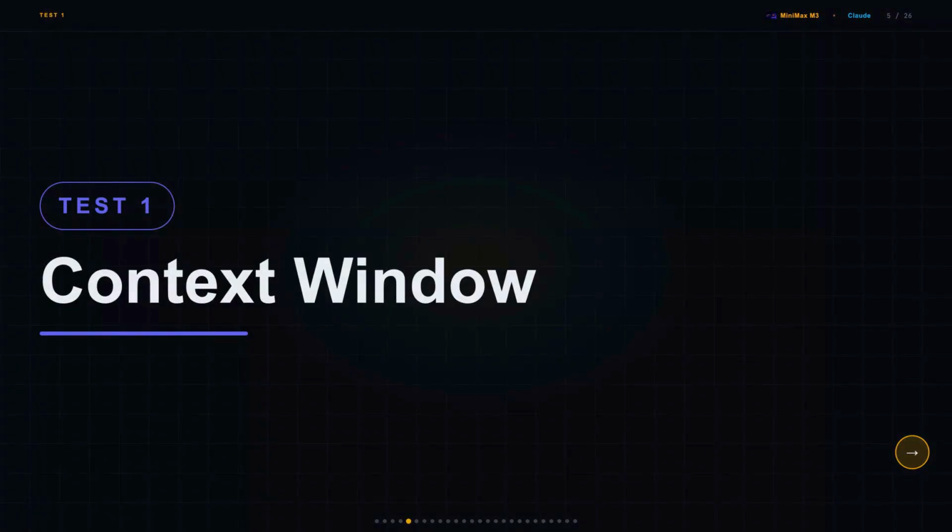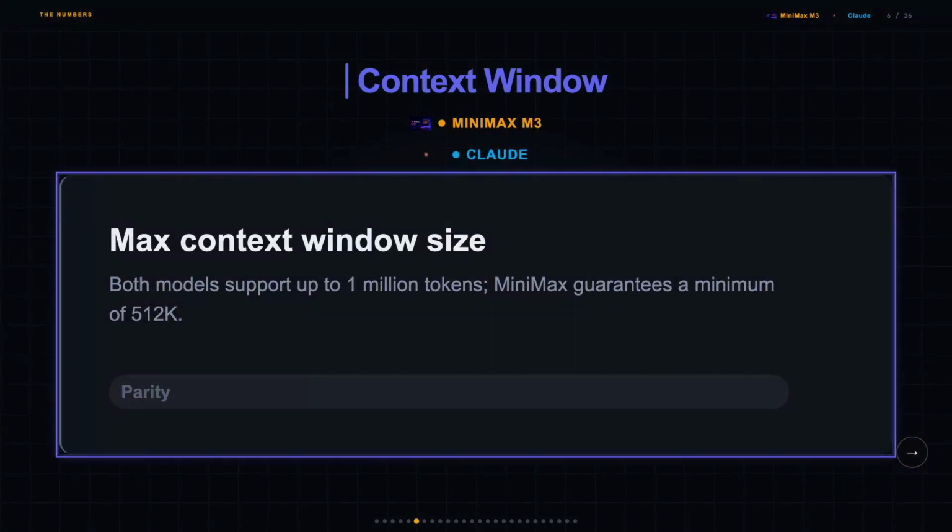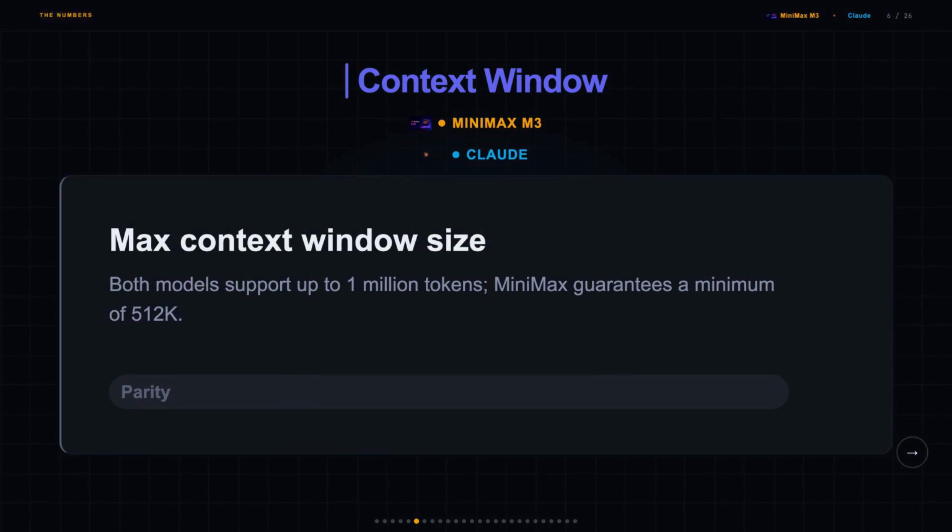Test 1 is context window, and the failure mode here is pretty brutal. You load a massive codebase or a long document into your prompt. The model silently truncates it, and you get a confident but wrong answer based on incomplete context that takes hours to track down. Both Minimax M3 and Claude support up to 1 million tokens, so on the headline number, they're identical. The one wrinkle is that Minimax guarantees a minimum of 512K, while Claude just states 1M without a floor, and you can see that on screen right now.